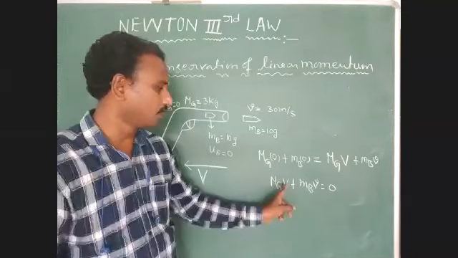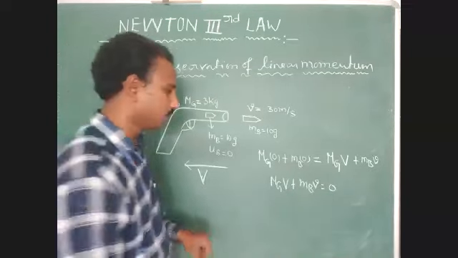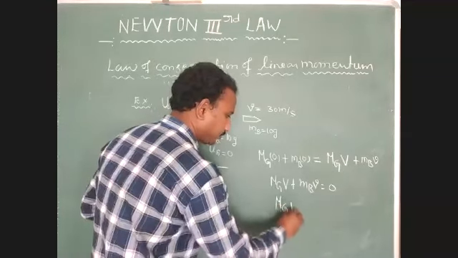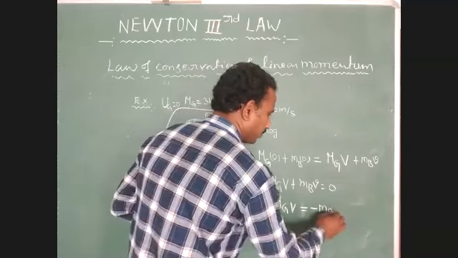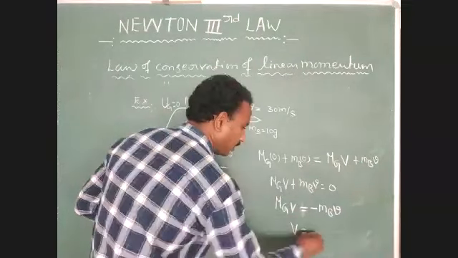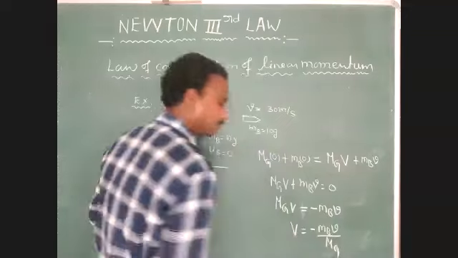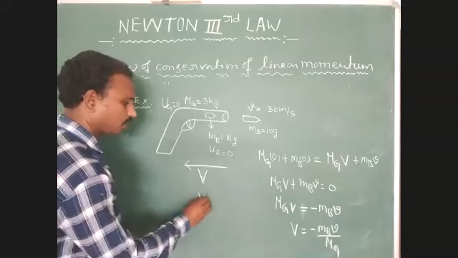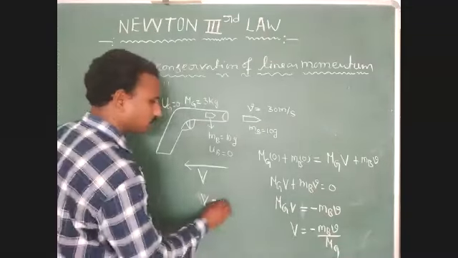Now we have to find the recoil velocity of the gun. Right here, mg V plus mb v equals 0, so mg V equals minus mb into small v. Now the recoil velocity of the gun, V equals minus mb small v divided by capital mg. Okay, substitute the values.